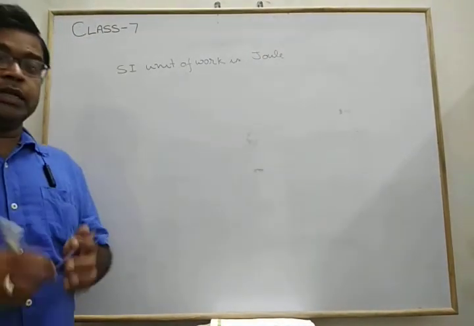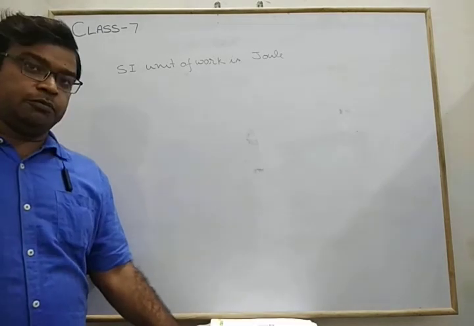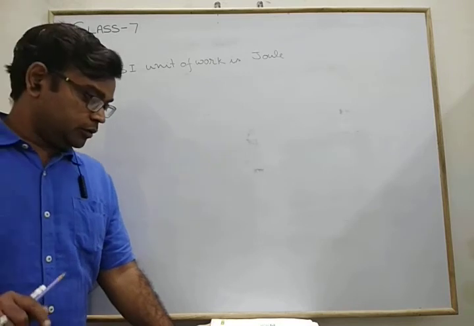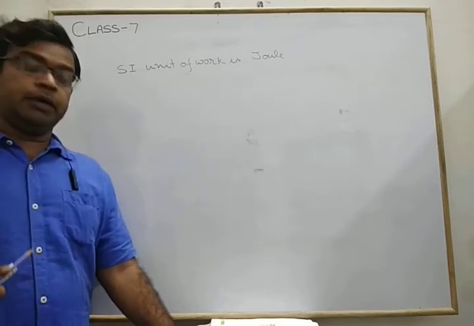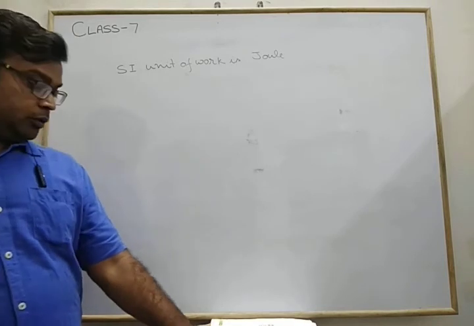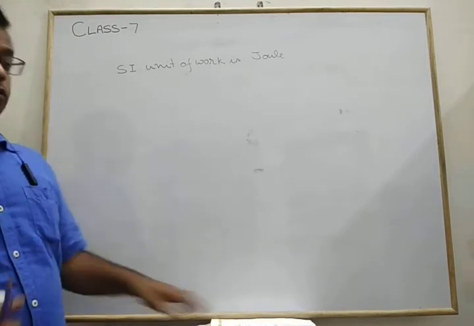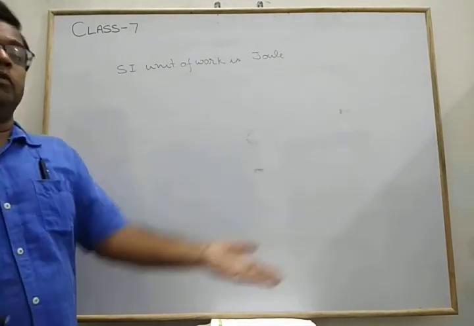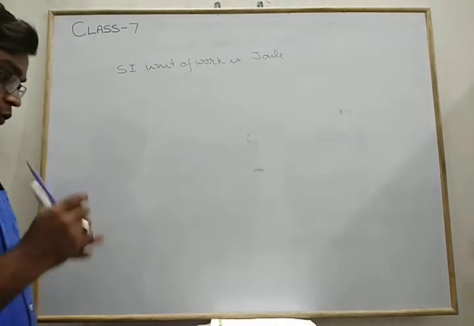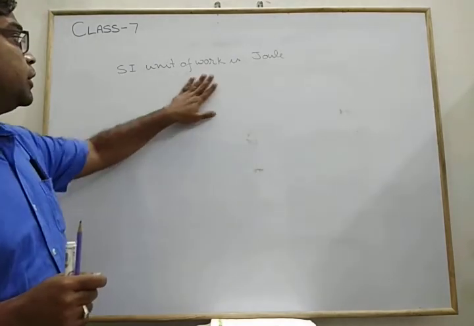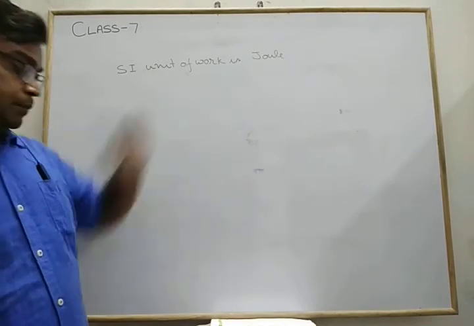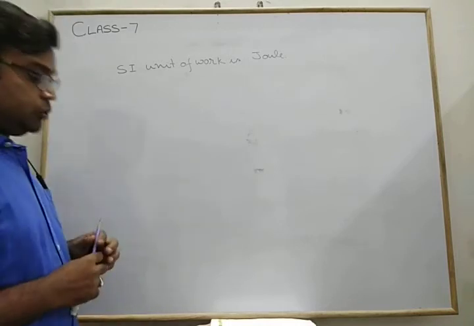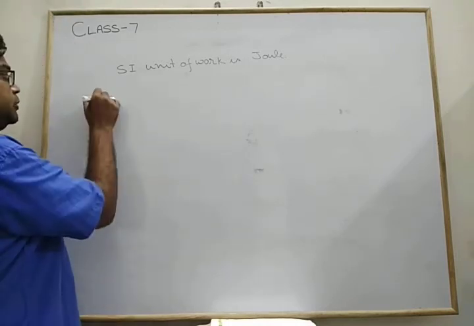The SI unit of work is joule. As I discussed a few minutes ago, numerically energy and work done are equal. So always remember that the total amount of work done by a body is numerically equal to its energy. Suppose we have energy, that amount of work can be done by me. So the unit of work and energy is the same, it's joule. What is joule? A question may ask you sometimes, define 1 joule.